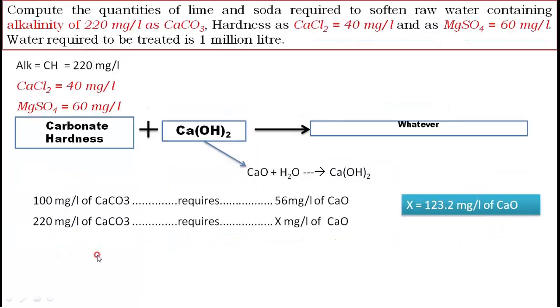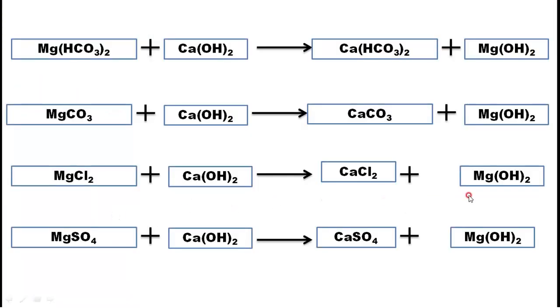But in our problem we have MgSO4. Therefore I use this equation only. See here, MgSO4 is mixed with lime and we got something here. Means for every MgSO4 we want lime. But this lime again depends on CaO. Means for MgSO4 we want CaO.